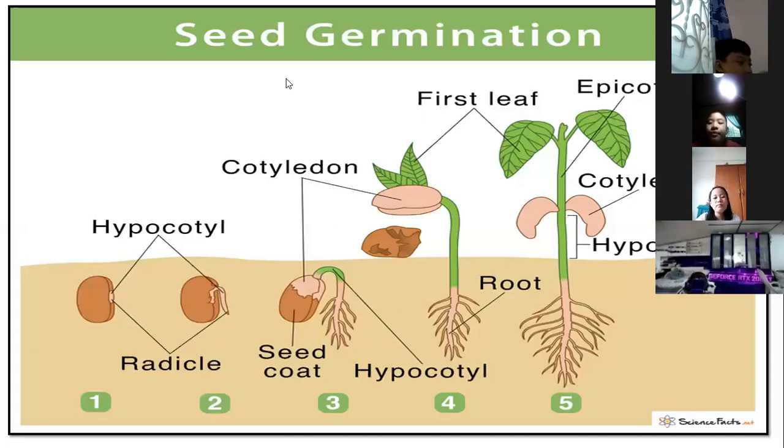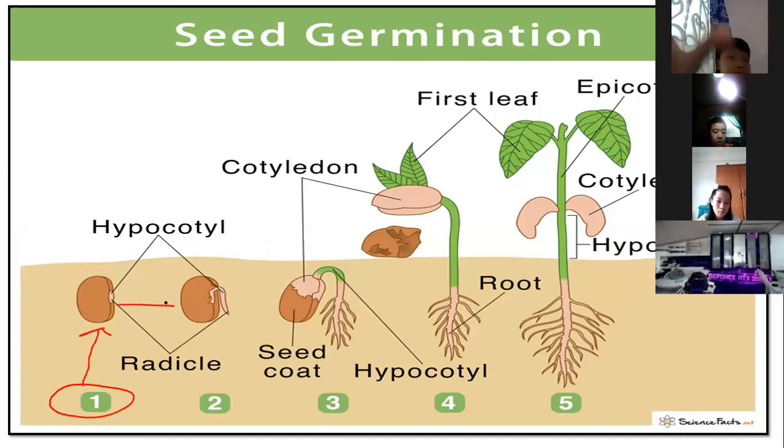Okay, this is in page 37. Germination. So the first one here, we have number one here. Root grows out first.